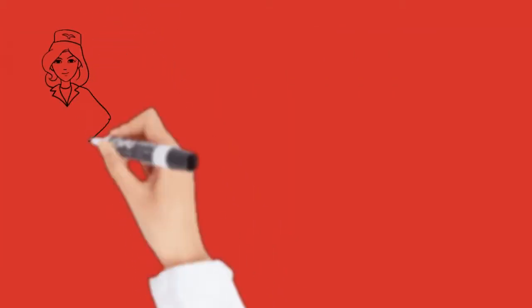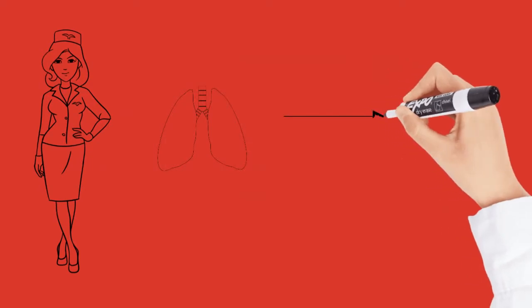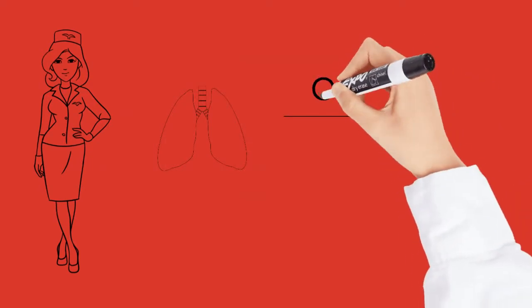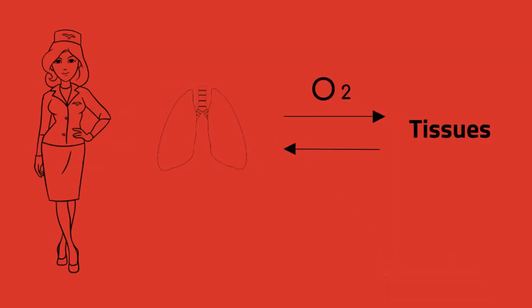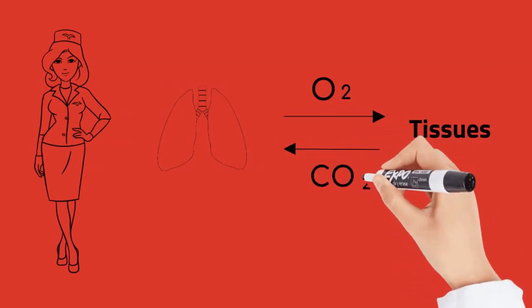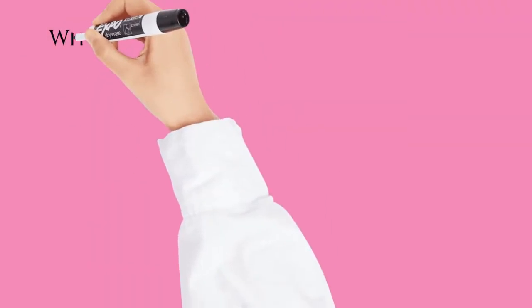Human blood is bright red when its hemoglobin is oxygenated and dark red when it is deoxygenated. Blood carries oxygen from inhaled air to the tissues of the body, and then carries carbon dioxide, a waste product of metabolism produced by cells, from the tissues to the lungs to be exhaled.